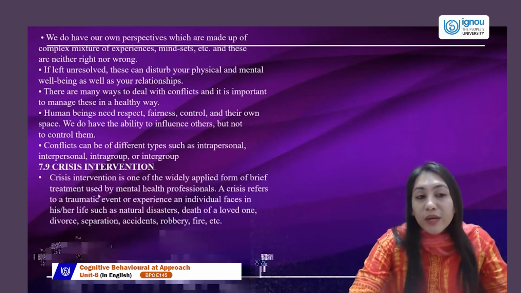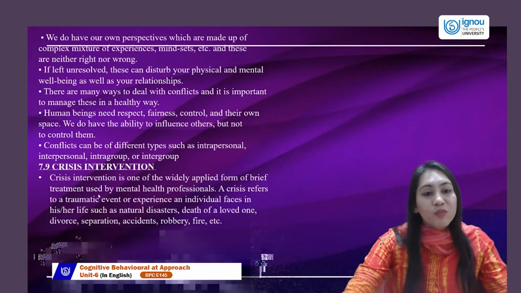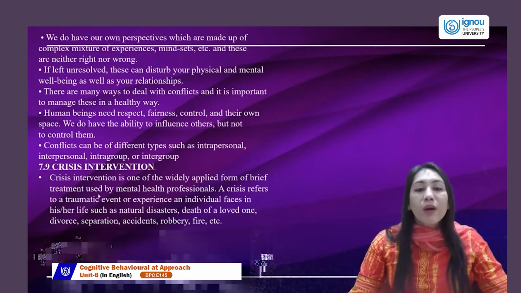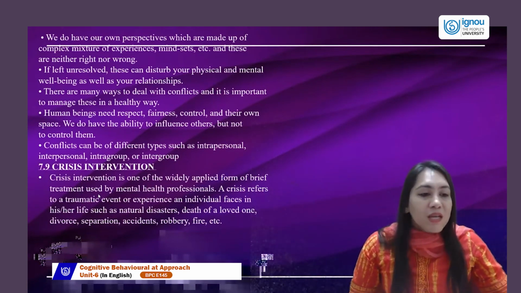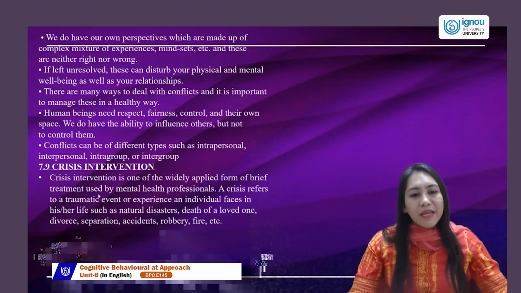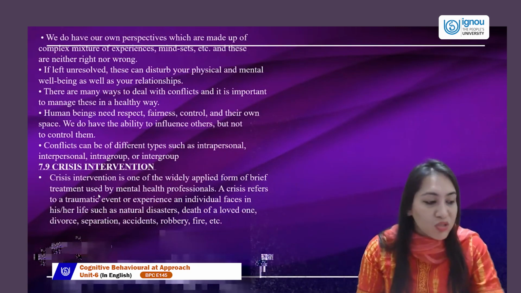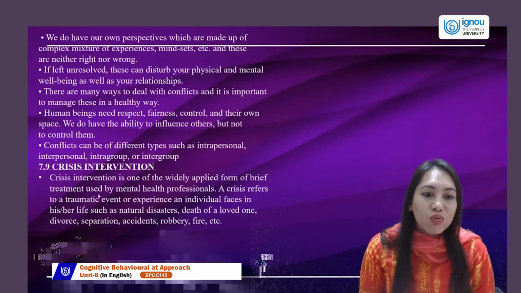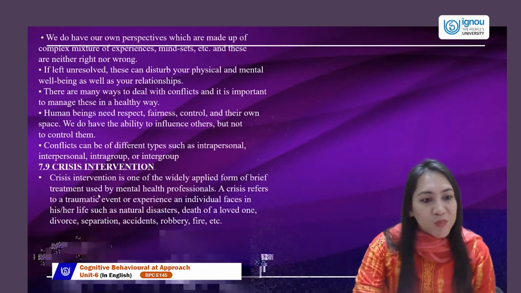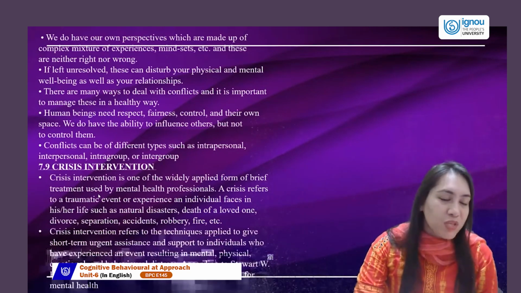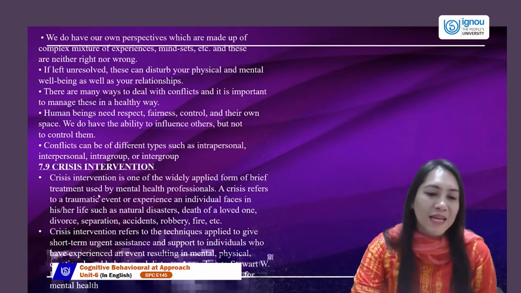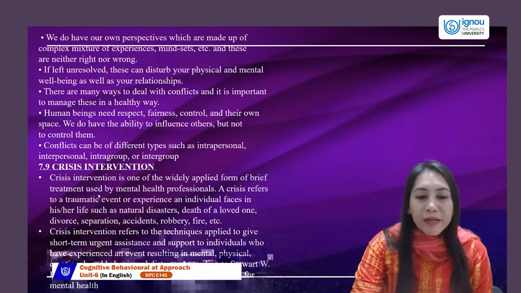Then we come to a new kind of intervention that is, as I said, coming into play, which is crisis intervention, widely applied for a brief time. Crises are what? Traumatic events that suddenly happen, like seeing an accident, not of a near and dear one, just saw an accident, which led to a harsh, devastating experience for you. So it's given to people with separation, loss of money, divorce, accidents, robbery, fire.